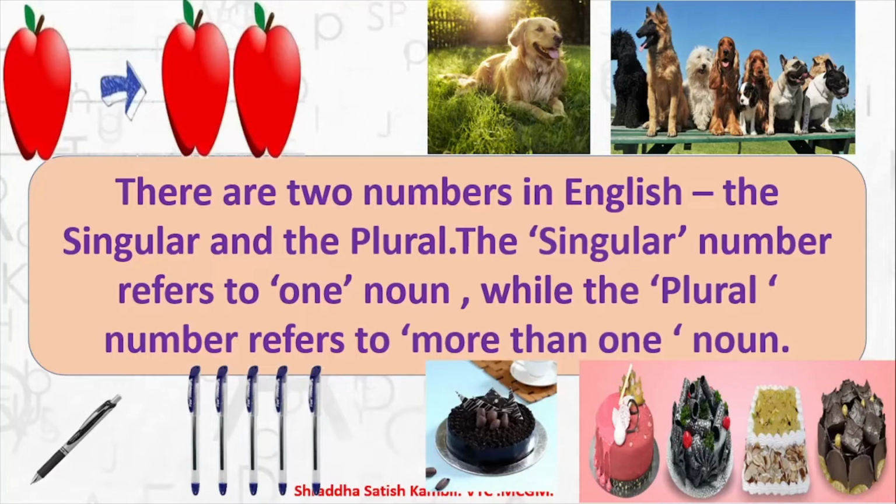Now you must have listened carefully. I said apple and then I said apples. I said dog and I said dogs. I said pen and I said pens. I said cake and I said cakes. So see, when I said the singular word and when I said the word in plural, there is a small difference or a small change in the spellings. So that is where we will look at how the word changes from singular to plural.